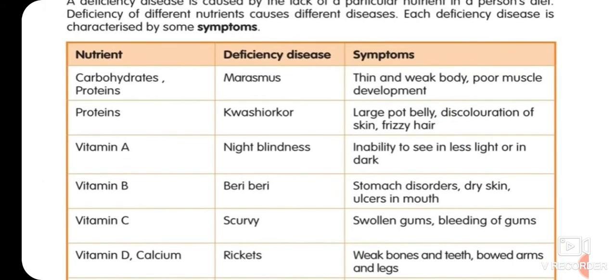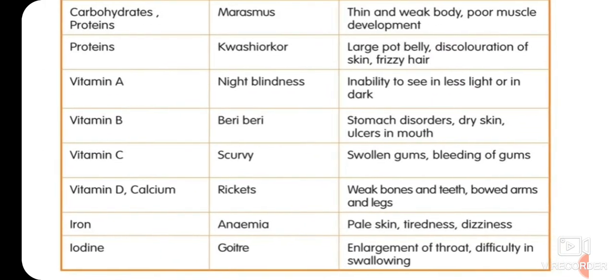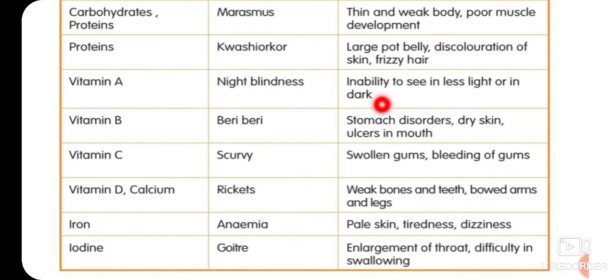These all are symptoms. Vitamin A, night blindness, inability to see in less light or in the dark. We will not be able to see in the dark, like we cannot see at night.